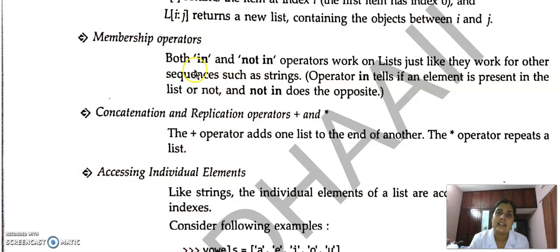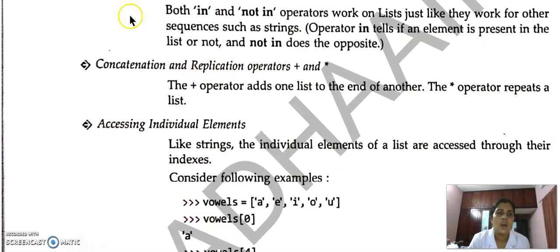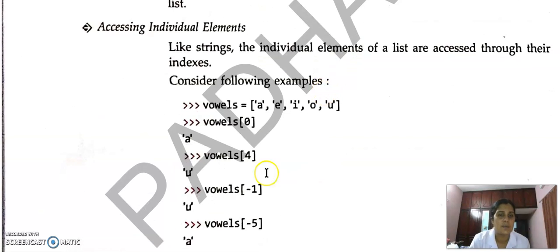In means we can check whether the element is present in the list. Not in means we can check whether the element is not present. It returns Boolean values, true or false. If the element is present, true is returned, otherwise false is returned. Concatenation and replication: just like in string, by using plus, concatenation is possible. By using star, repetition is possible.